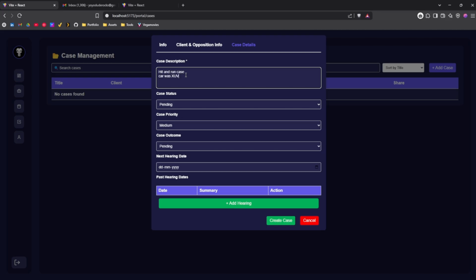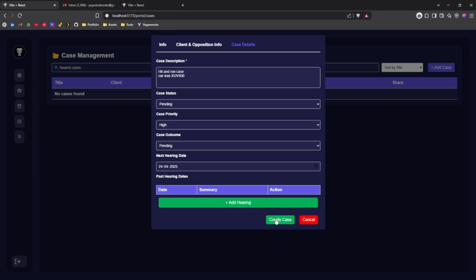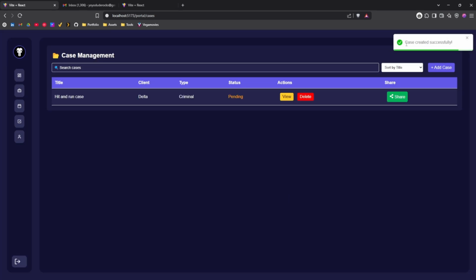So yeah, let's say hit and run case. Car was XUV 500. Okay, so let's state the status is pending, make it a high priority, outcome is pending. Let's say the next hearing date is the 24th. So yeah, let's create the case. As you can see, our case has been created.